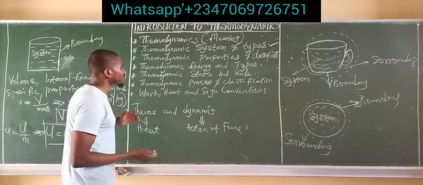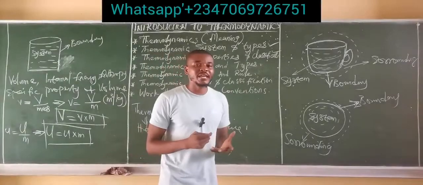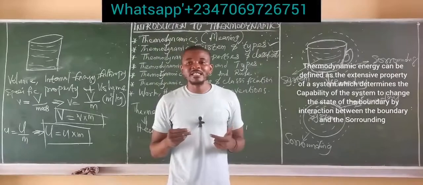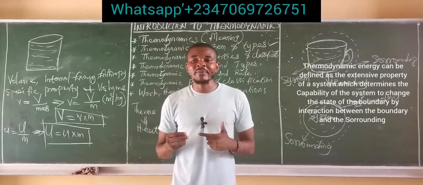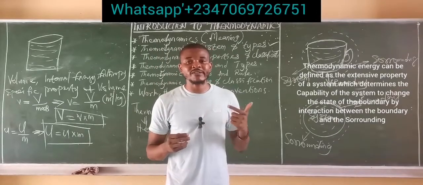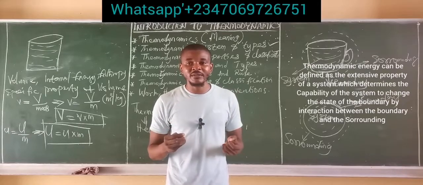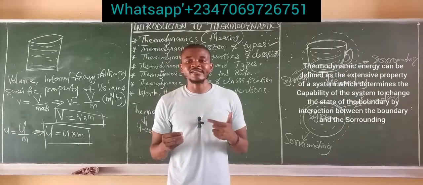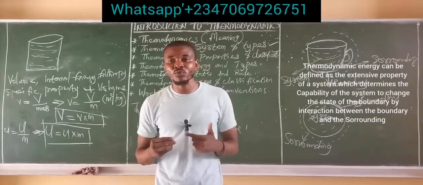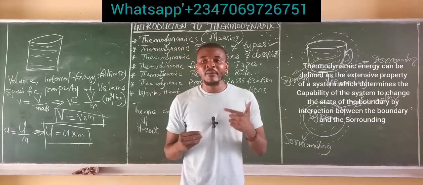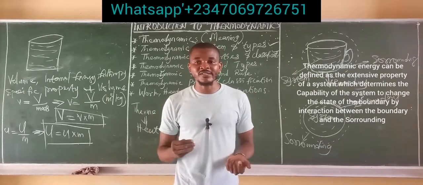Now let's move over to thermodynamic energy and types. Now, what is a thermodynamic energy? Thermodynamic energy can be defined as the extensive property of a system which determines the capability of the system to change the state of the system by interaction between the boundary and the surrounding of the system.